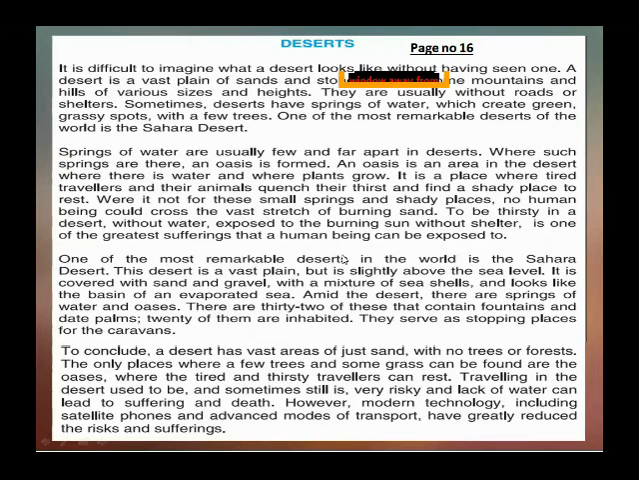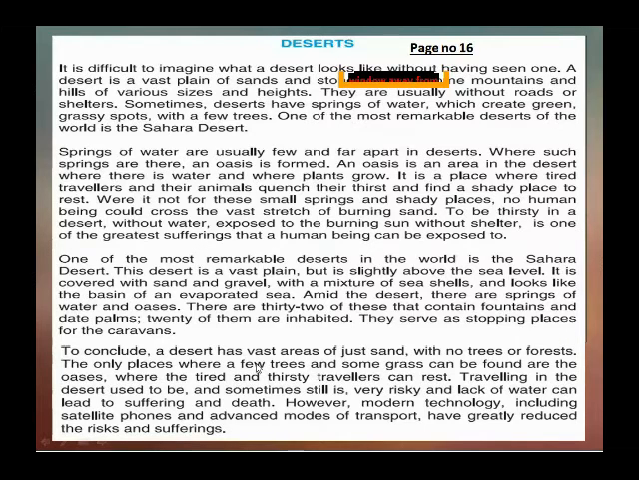One of the most remarkable deserts in the world is the Sahara Desert. This desert is a vast plain but is slightly above sea level. It is covered with sand and gravel, with a mixture of seashells, and looks like the basin of an evaporated sea. Amid the desert, there are springs of water and oases. There are 32 of these that contain fountains and date palms. 20 of them are inhabited. These serve as stopping places for the caravans.